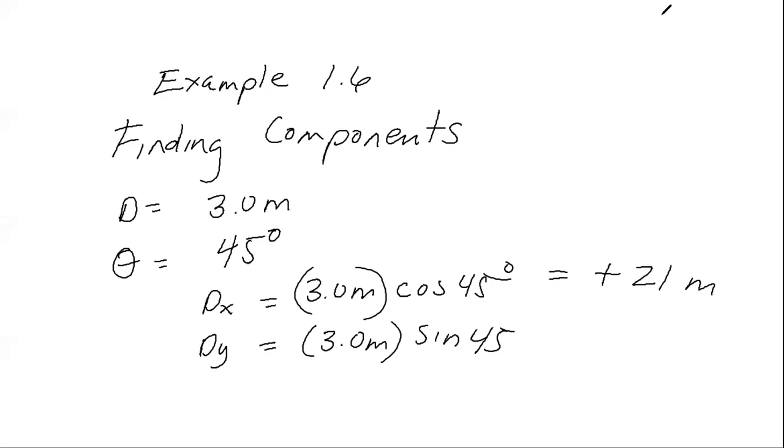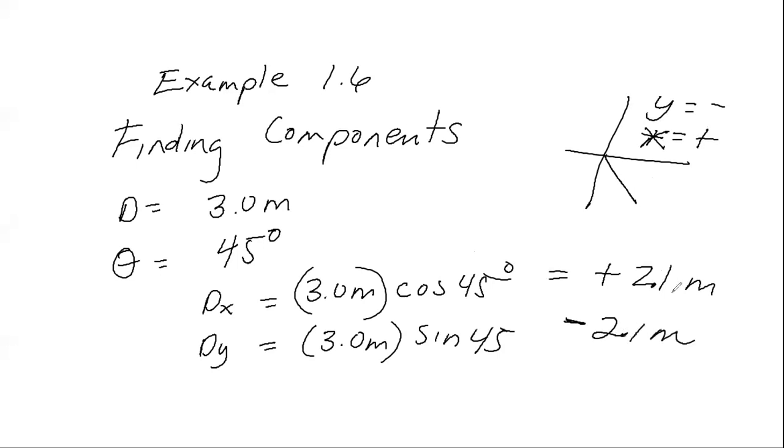Okay, resuming, I see from the example that vector D is in the fourth quadrant. So the x component is going to be positive, and the y component is going to be negative. Cosine and sine have the same value. Therefore, the y component is going to be a negative 2.1 meters. The x component is going to be a positive 2.1 meters.